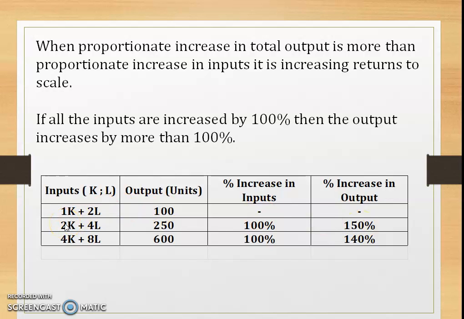Further, if we increase the inputs by 100%, instead of 2K we increase to 4K, instead of 4L it becomes 8L, the output increases by more than 100%. So from 250 to 600. So the percentage increase in input is 100%. And when you look at the percentage increase in output, it is 140%. So if the input increases by 100%, the output naturally increases by more than 100%, which is nothing but increasing returns to scale.